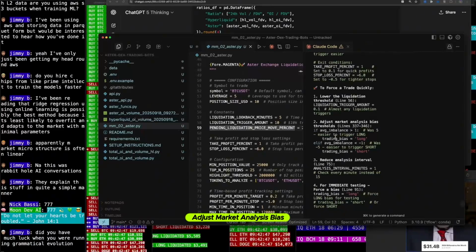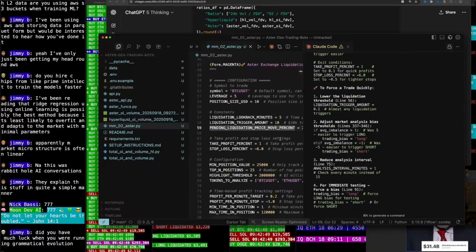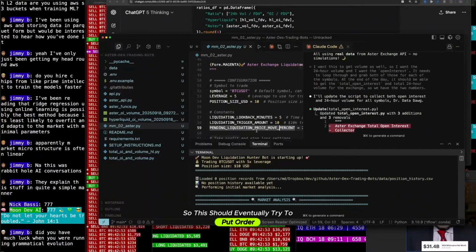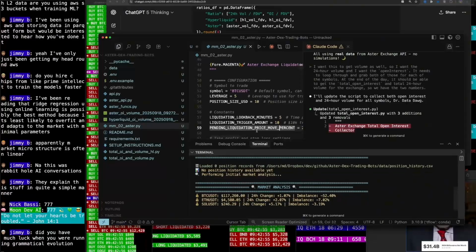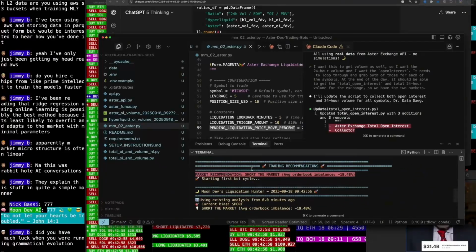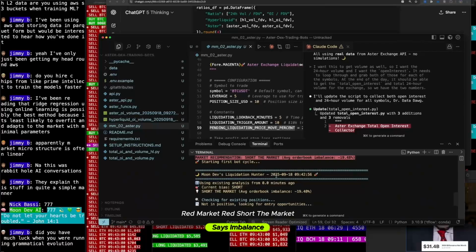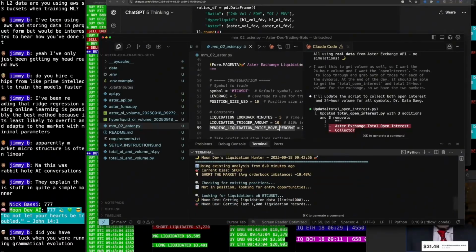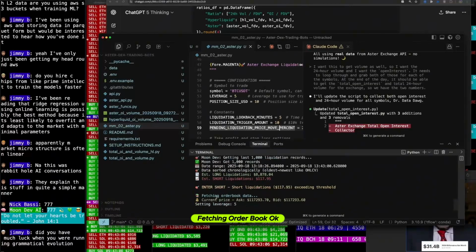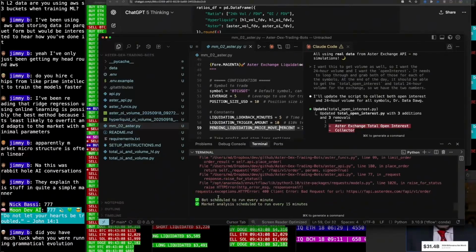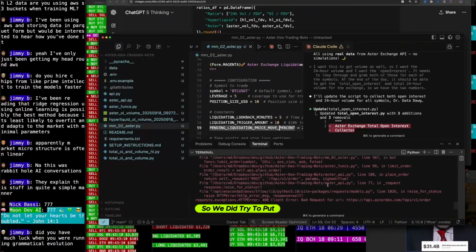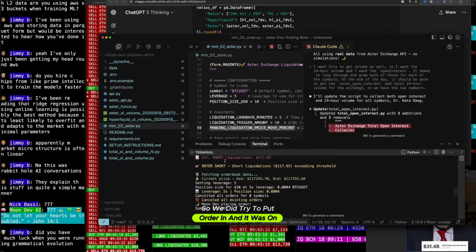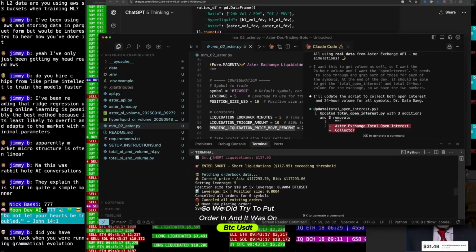Adjust market analysis bias. So this should eventually try to put an order in. Red, market right, short the market, it says. Imbalance, okay. So it's getting liquidations. Fetching order book, okay. Setting leverage. Okay, cool. So we did try to put an order in, and it was on BTC USDT. So great.